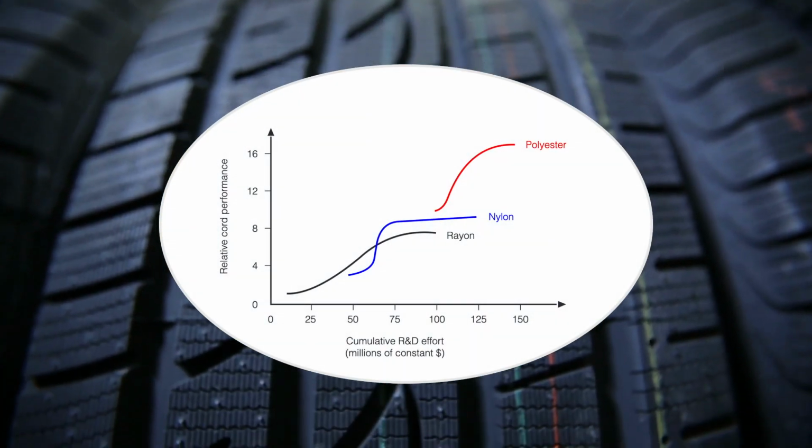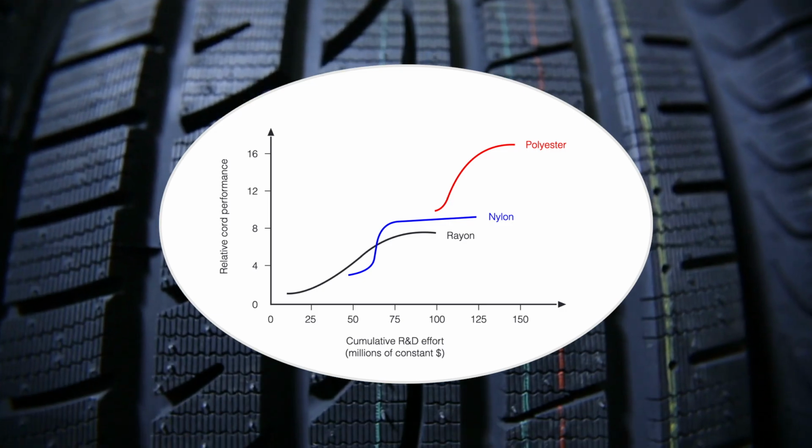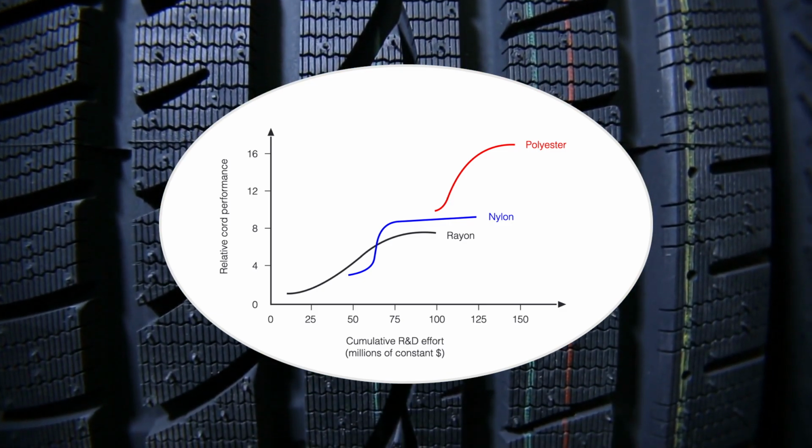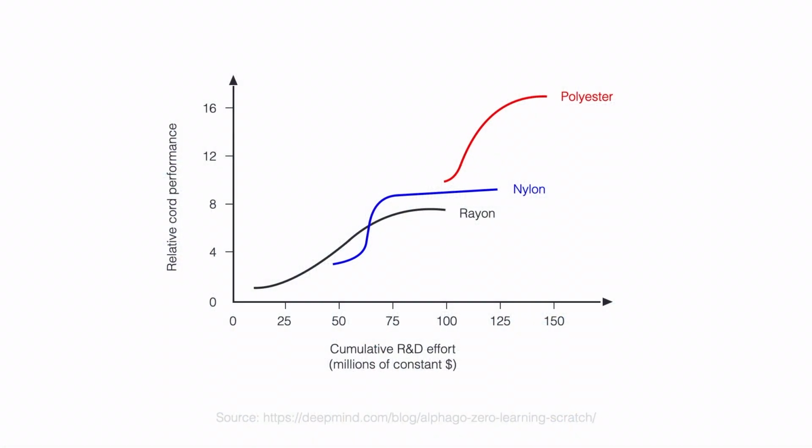A couple more examples. Look at the evolution of tires. Again, on the y-axis you have performance and on the x-axis you have R&D effort. You can see the various technologies used: rayon, nylon and polyester. All the different kinds of materials follow a S-curve.